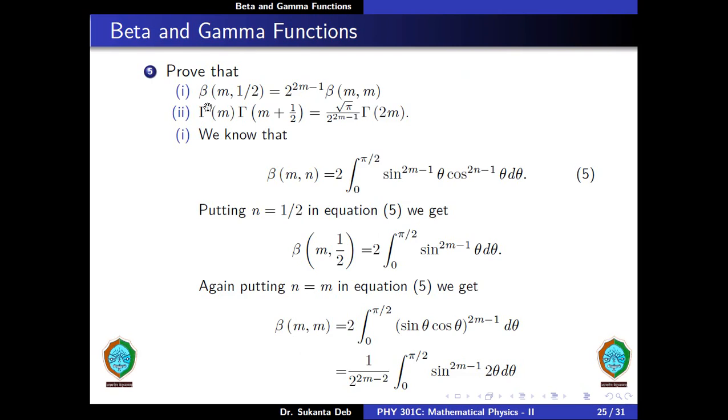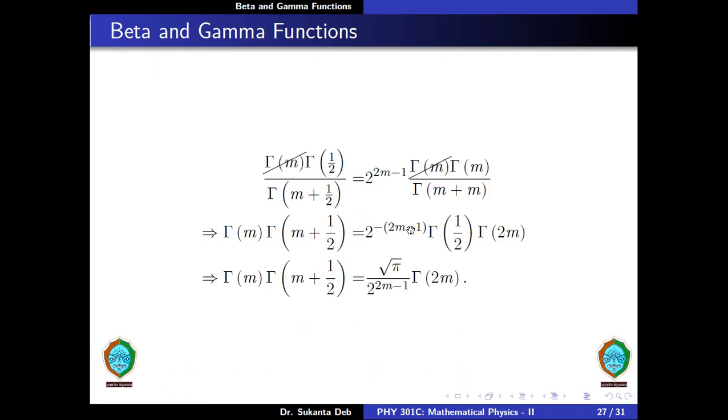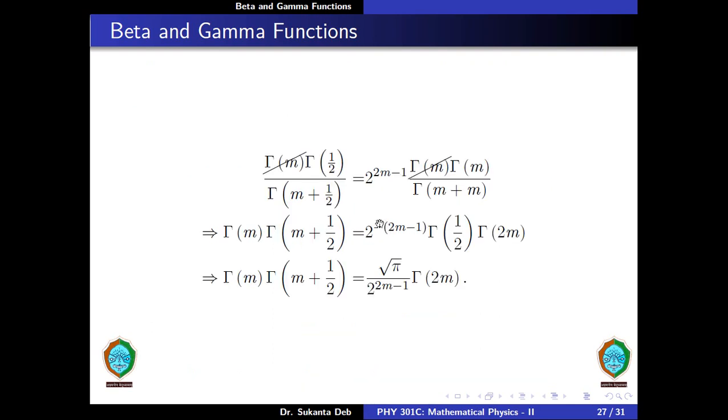Now let us prove the second relationship. So we know that beta of m comma n is equal to gamma m into gamma n divided by gamma of m plus n. Now applying this formula in this relationship, we get gamma m into gamma half divided by gamma of m plus half is equal to 2 into 2 to the power twice m minus 1, and this is equal to gamma m into gamma m divided by gamma of m plus m. So gamma m and gamma m cancel from both sides.